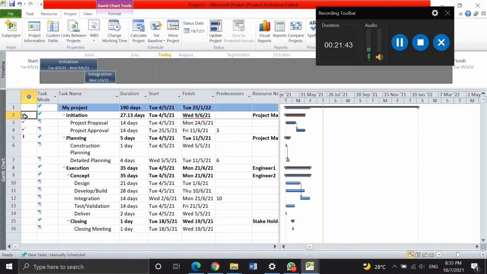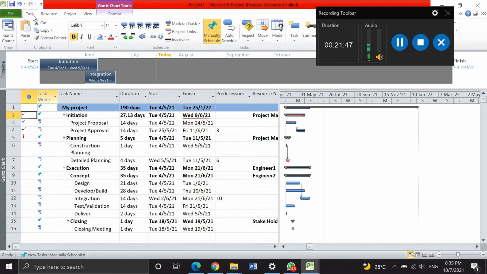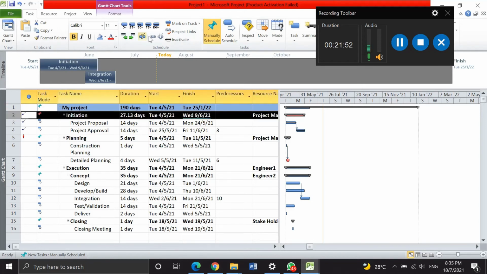The last one is tracking. Tracking is when our task is done. We choose this invitation and click on complete. The Gantt chart shows the bar is done.